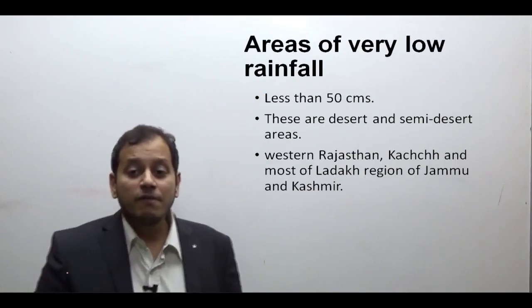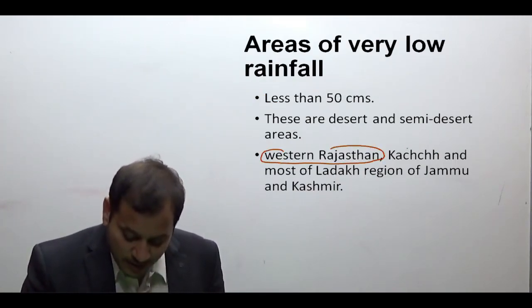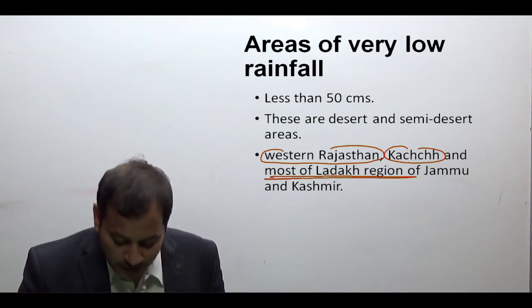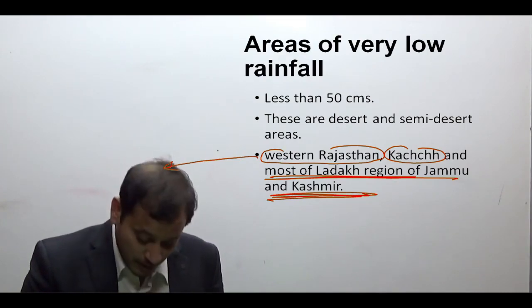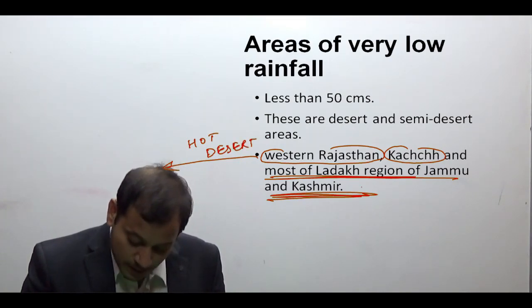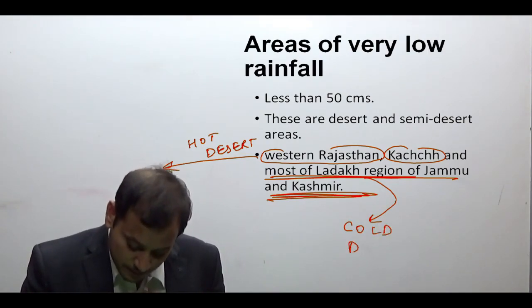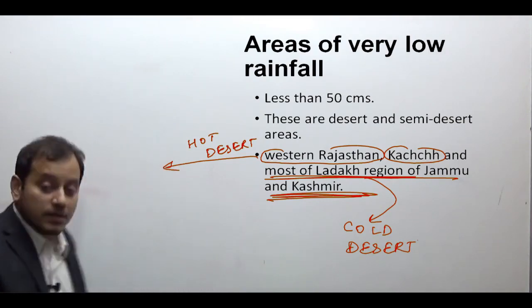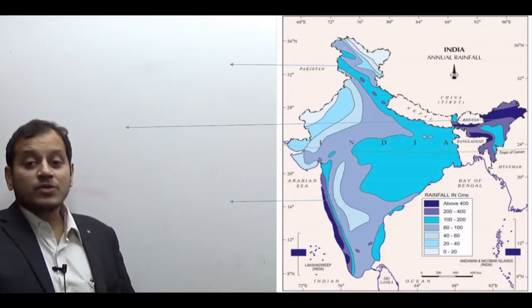And areas of very low rainfall. Now, this includes Western Rajasthan, Kutch and most of the Ladakh region of Jammu and Kashmir. The only difference is Western Rajasthan is a hot desert, while the Ladakh region of Jammu and Kashmir is a cold desert. This is the difference here. So this is what we have studied.